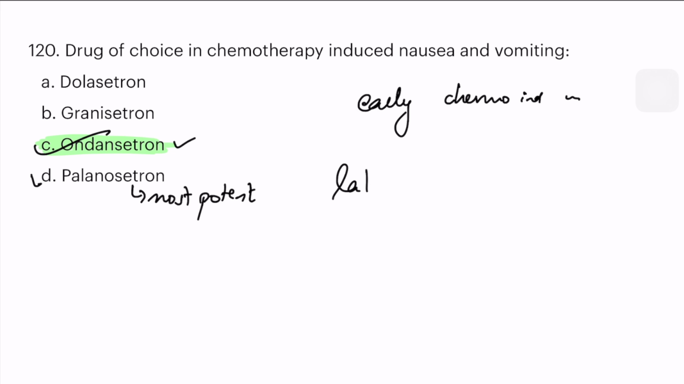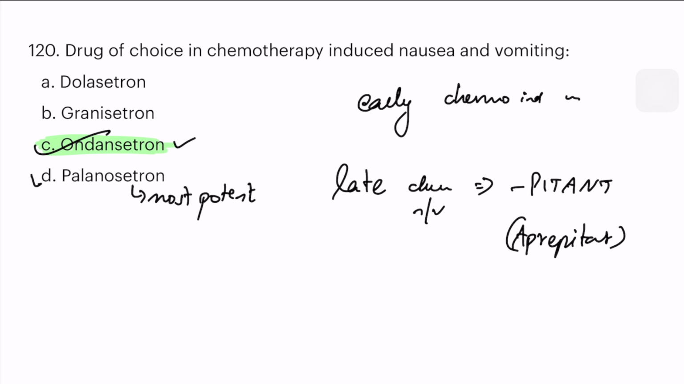But if they ask late chemo-induced nausea and vomiting, you have to mark the pitant drugs, aprepitant. They are the neurokinin 1 antagonists. And what are the other 5-HT drugs we can remember? Simple drugs. I mean, important ones.